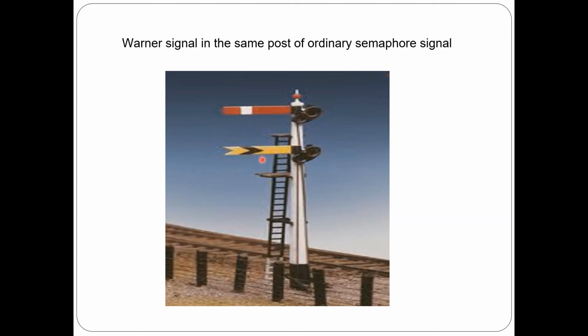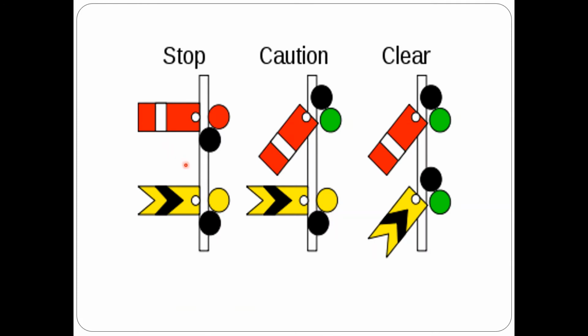And the shape is almost the same, the only thing is there is a V-shaped notch at the free end of a Warner signal. That's how we can differentiate between a Warner signal and a semaphore signal. So here you can see an example where the Warner signal is provided in the same post as the semaphore signal. So let's see what these indications mean.